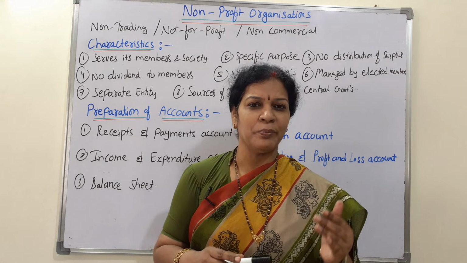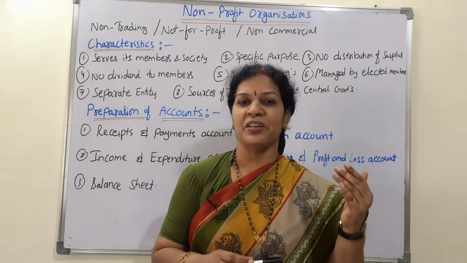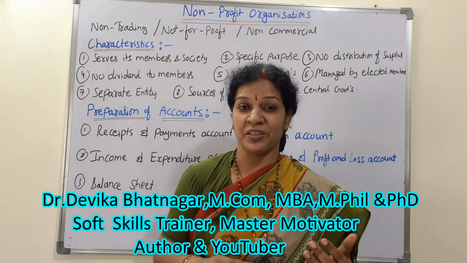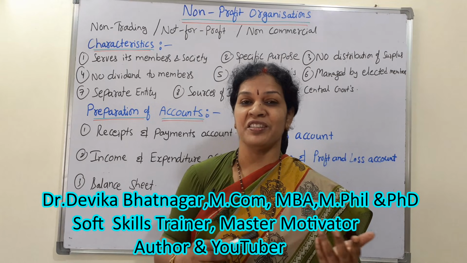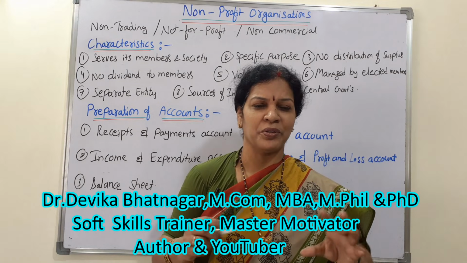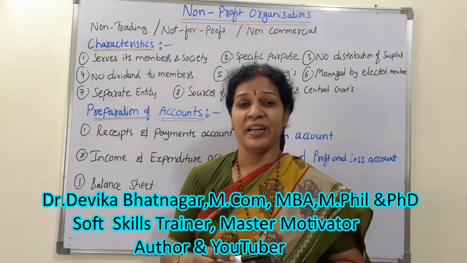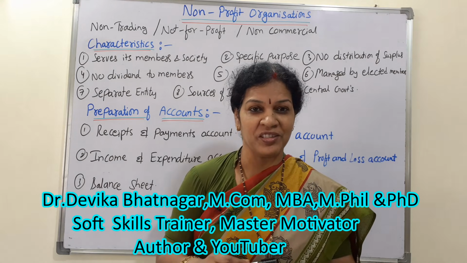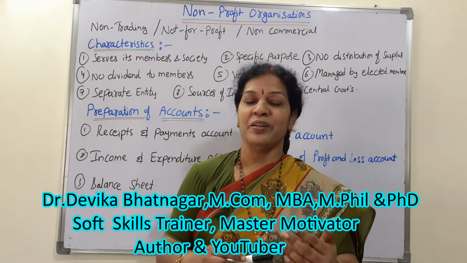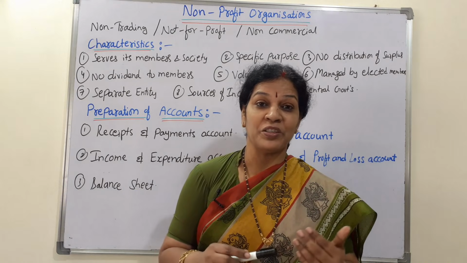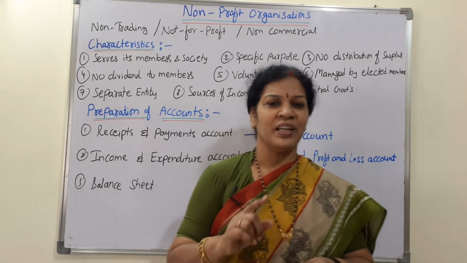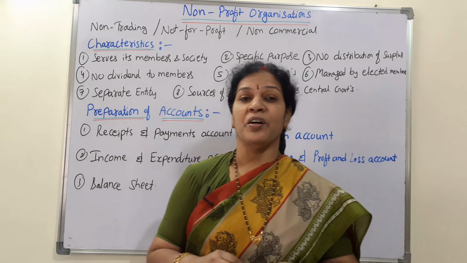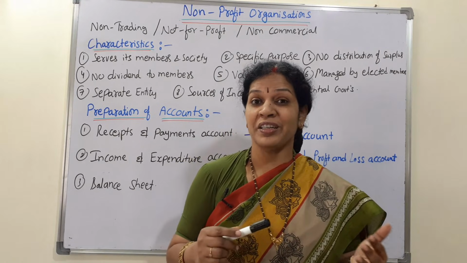Already I have covered basic chapters of financial accounting basics like introduction, concepts, conventions and subsidiary books, journal entries, ledgers, triple column cash book, all these things we have covered, and BRS bank reconciliation statement and also final accounts, bills of exchange, everything we have covered. Now coming to the 12th class related topic, this is non-profit organizations, non-trading organizations.